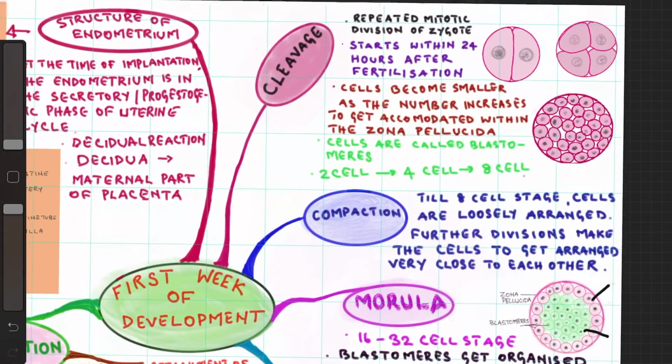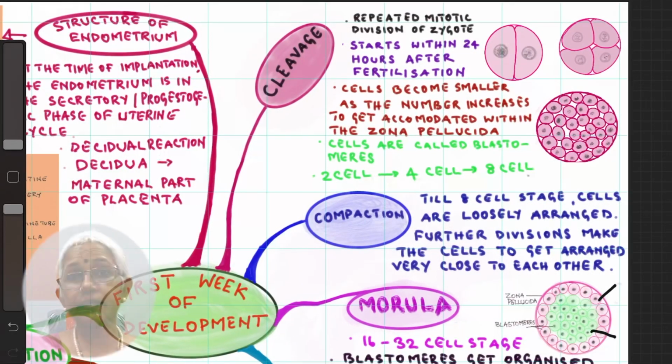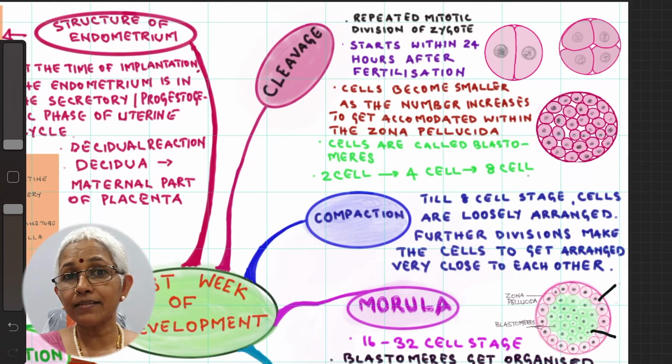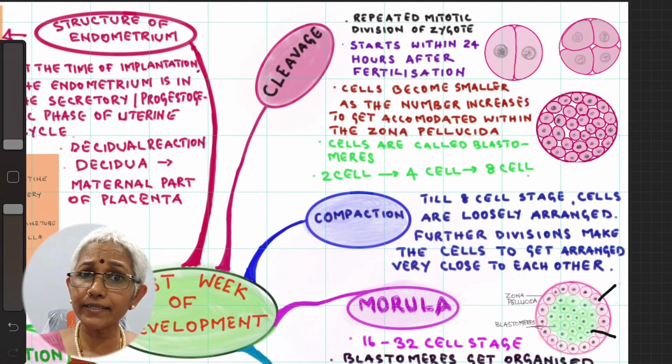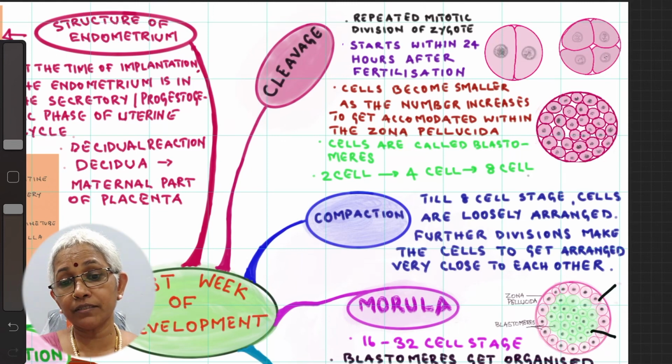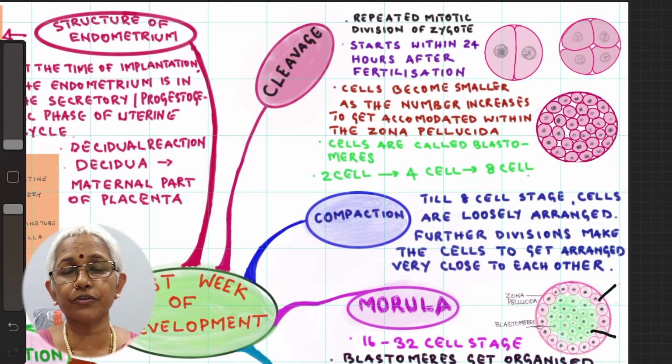What is cleavage? Cleavage is the repeated mitotic division of the zygote. It starts within 24 hours after fertilization. The cells are called blastomeres. As the number of cells increases, the size becomes smaller in order to get accommodated within the zona pellucida. The zona pellucida still persists at that point of time.